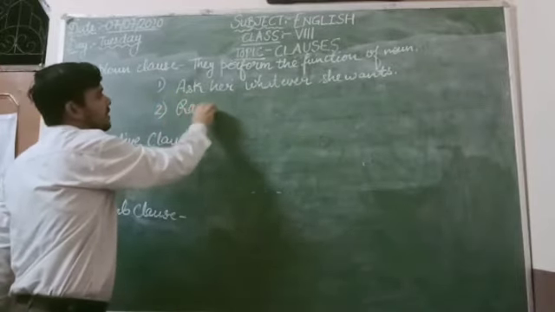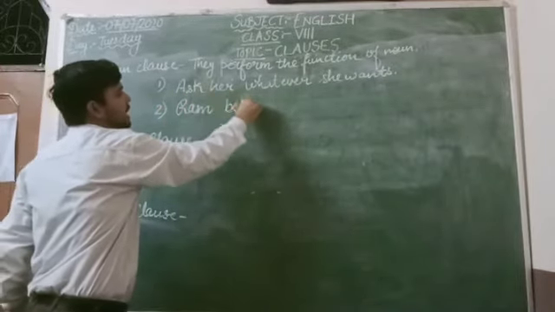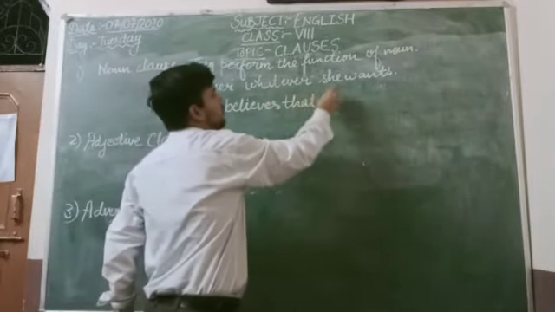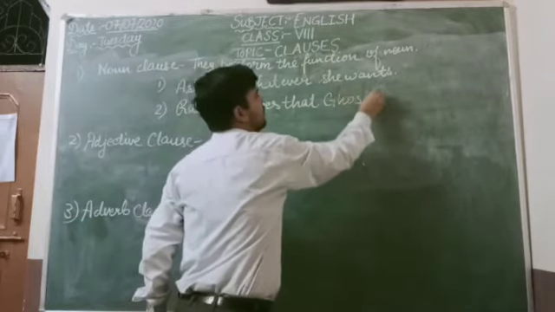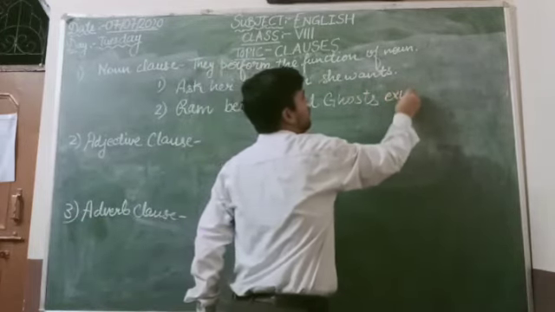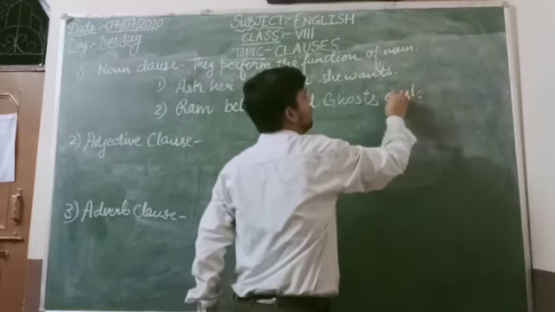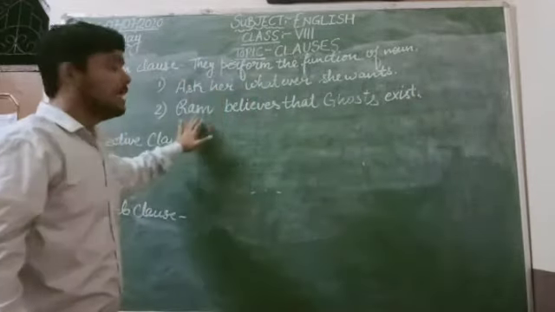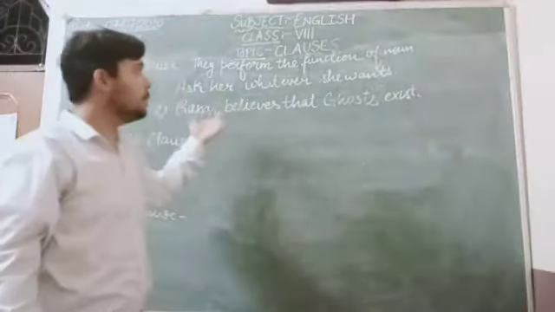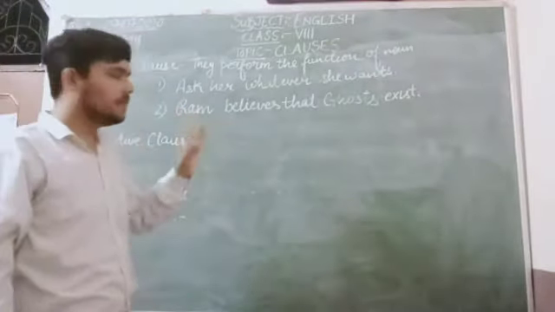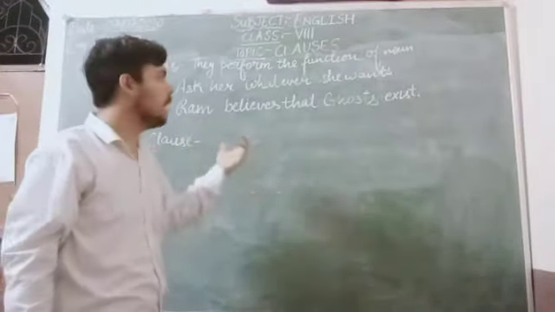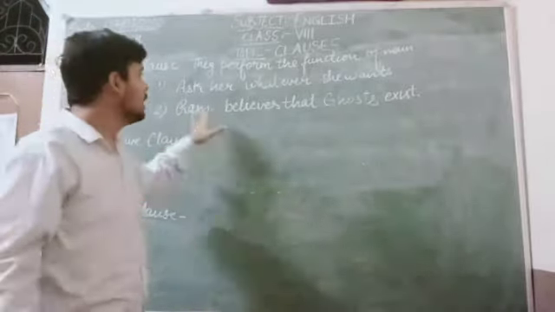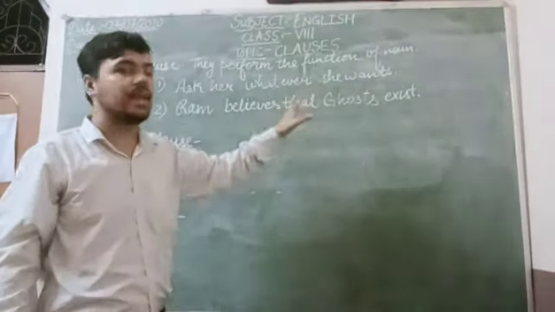Ram, second sentence is Ram believes that ghosts exist. Ram believes that ghosts exist. So they are performing in some way the function of a noun in the sentence. So they are called noun clauses. Ram believes that ghosts exist.